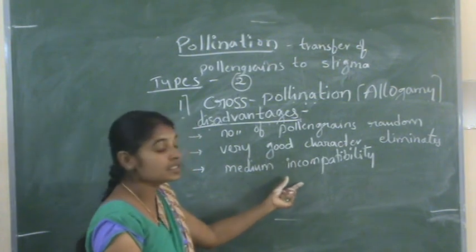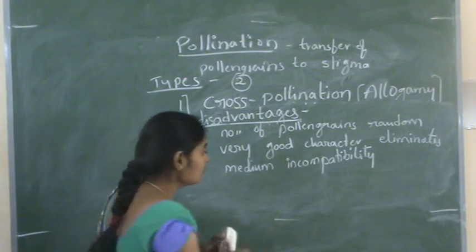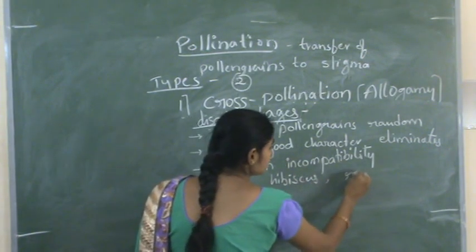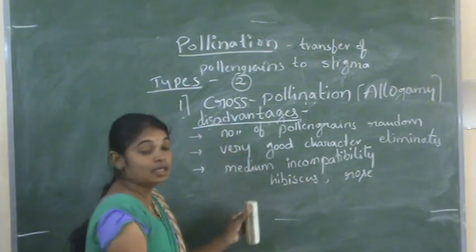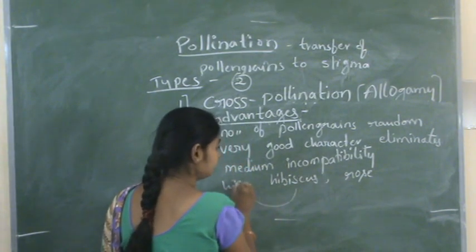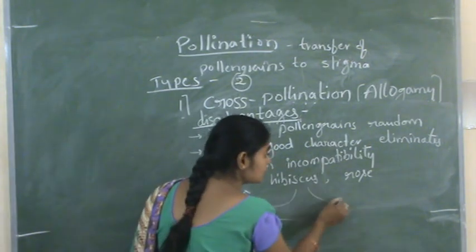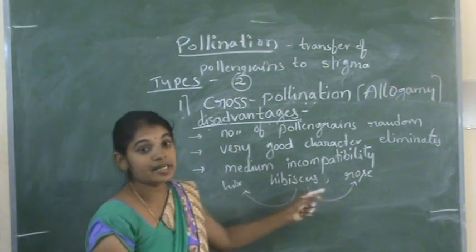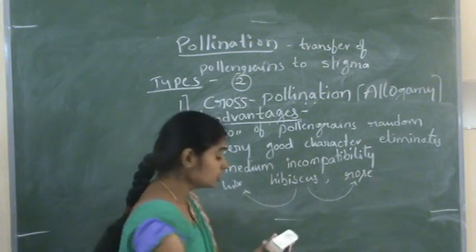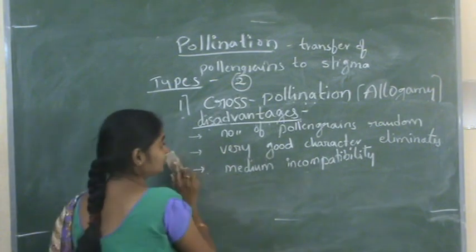It may transfer to a different species. In that case, the pollen grains cannot germinate on the different stigma. For example, take a hibiscus and a rose plant. Hibiscus pollen grains should be transferred to the hibiscus only. But if the insect transfers these pollen grains from hibiscus to the rose, they do not germinate. Pollen grains do not germinate on the rose. So these are the disadvantages of cross pollination.